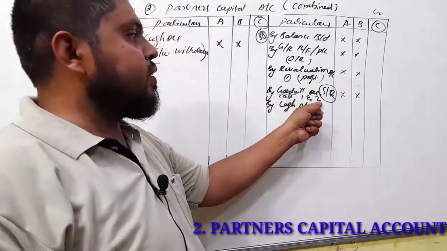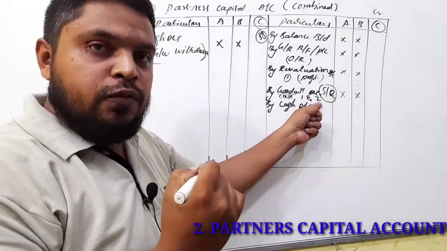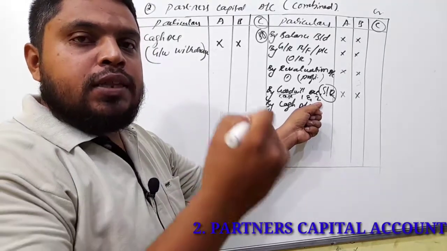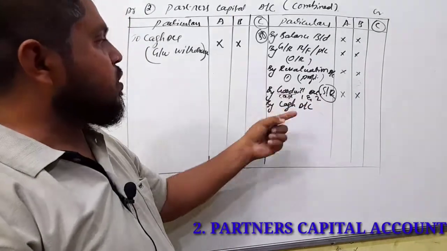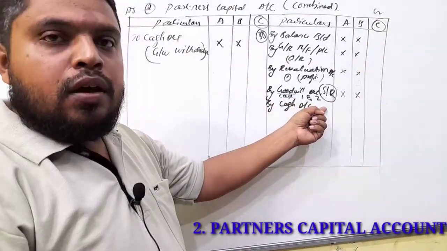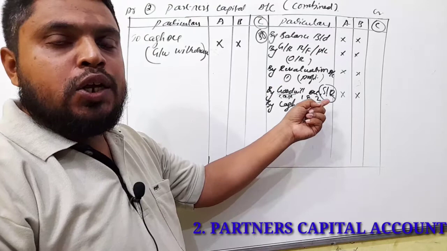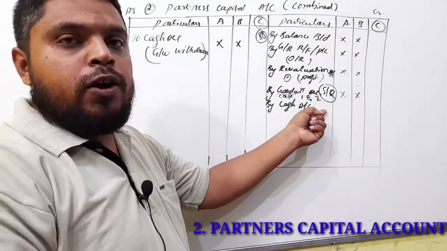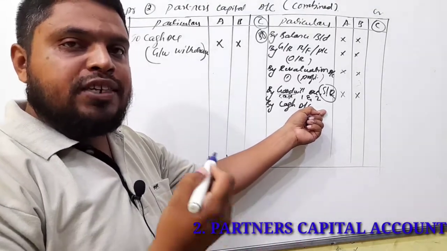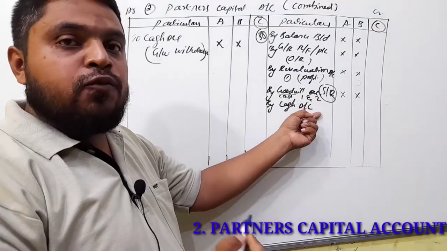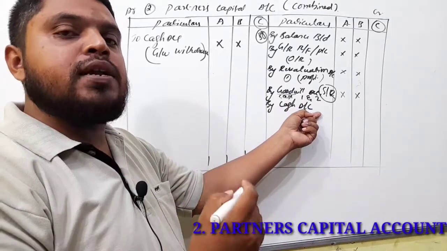Next, second case: goodwill brought by the new partner in the form of cash is retained in the business. It means the goodwill amount will continue in the business. So that time, this goodwill amount should be added along with the cash. If you are not preparing a cash or bank account separately, this adjustment we can show in the third step while preparing the balance sheet, asset side: cash and bank balance plus new partner's capital plus goodwill. If goodwill is withdrawn, in the balance sheet you have to minus, that is, cash, capital minus goodwill.